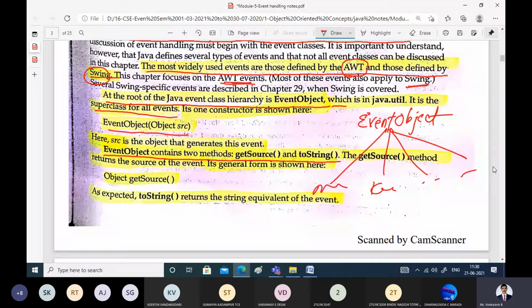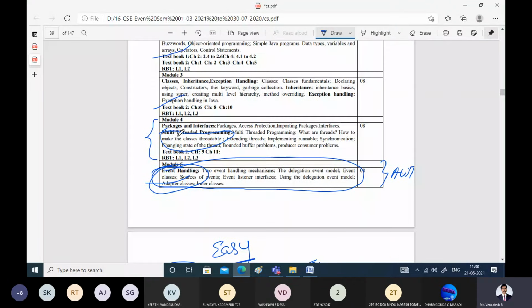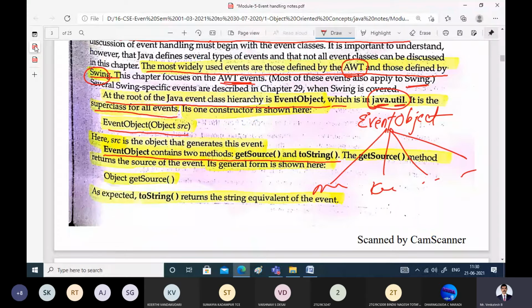It is present in the package java.util. Java is a package and util is a sub package. About these packages and interfaces we will be studying in the fourth module.